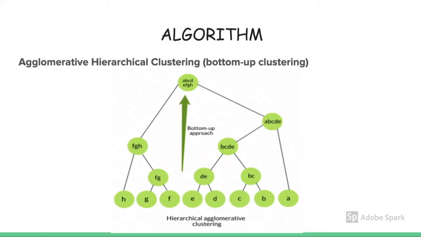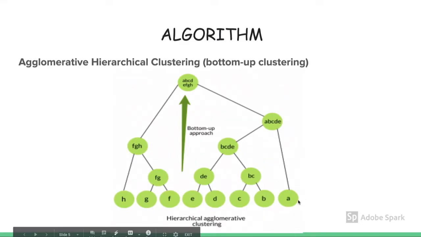So as G and F data points have similarity, we merge them together and we get a cluster FG. Then we have similarity between cluster E and cluster D, so they merge together and we get a cluster DE. And then we are left with clusters H, FG, DE, BC, and A. Then we calculate the proximity again for each cluster, which are H, FG, DE, BC, and A.